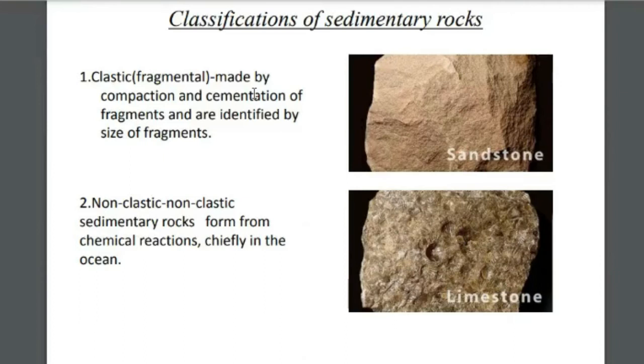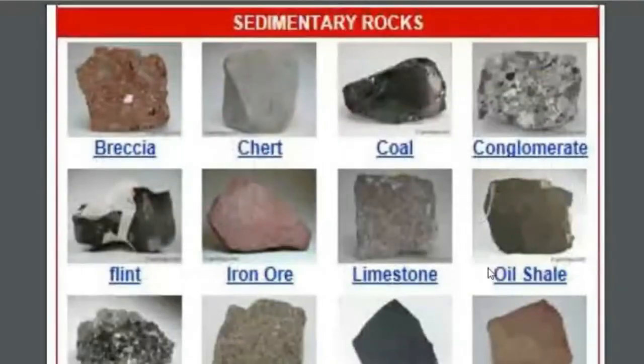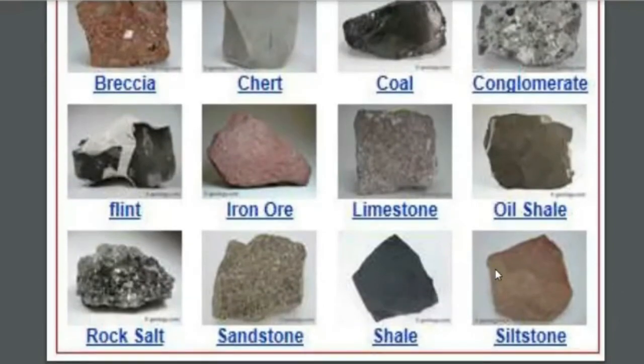The sediments along with skeletal parts of animals and other calcium-rich material will be converted into huge sedimentary rocks, for example limestone. Other sedimentary rocks charted in this slide are breccia, chert, coal, conglomerate, shale, limestone, flint, rock salt, sandstone, siltstone, etc.